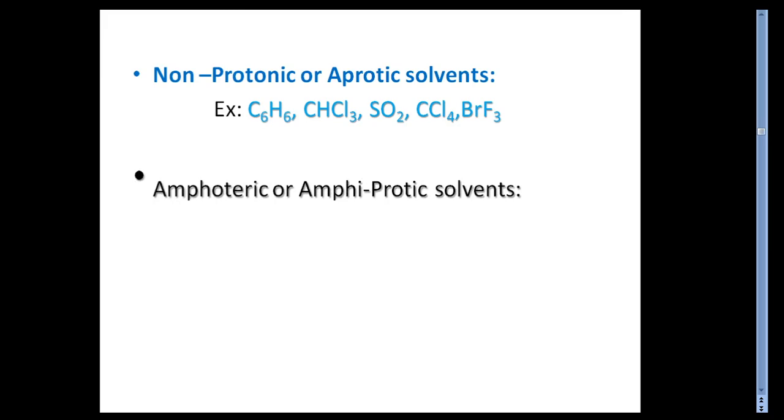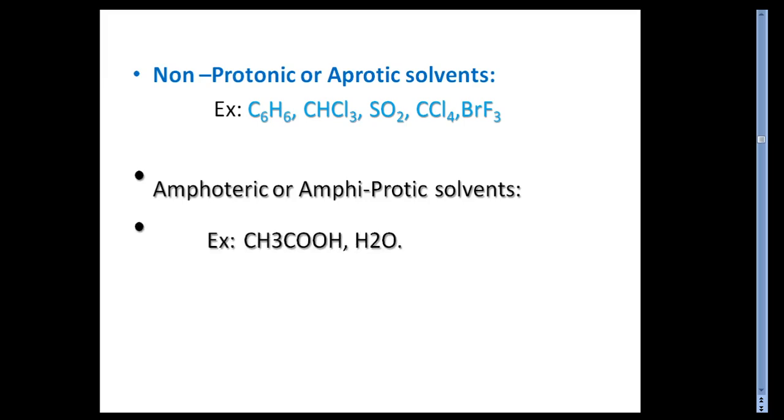Then after that, amphoteric or amphiprotic solvents. Students, this is again an interesting solvent, and as far as amphoteric nature is concerned, we already studied a lot about it in our 12th standard. Here we will focus only on how these solvents work in chemical reactions and how they take part in different ways. Amphoteric and amphiprotic solvents have hydrogen in their formulas, and they can donate or accept a proton, depending on the nature of the reacting species. This is the speciality of the amphoteric solvent.